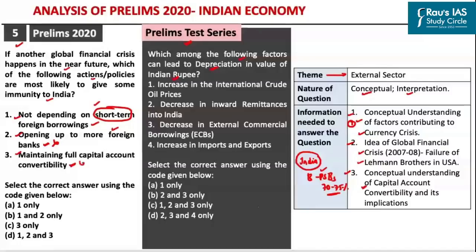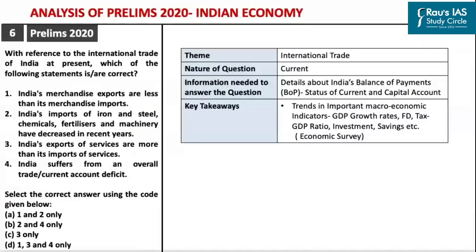So, you can rule out this particular option. So, we are left with only the first option, and hence the answer to this particular question is A, that is 1 only. Now coming to the next question, the question here is with reference to international trade of India at present, which of the following statements are correct?